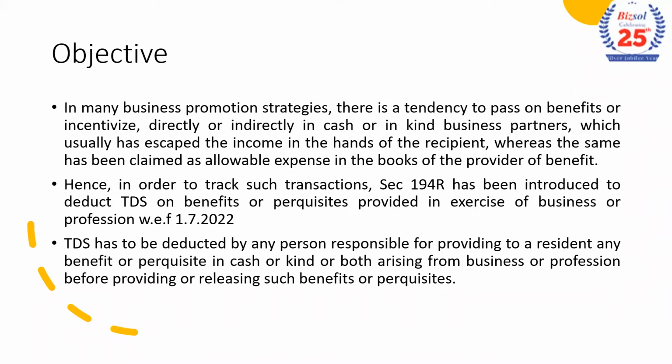In business promotion strategies, there is a tendency to pass on benefits, in cash or kind, to suppliers of services or business partners. These transactions are income in the hands of the recipient under Section 28(4) of the Income Tax Act, under business and profession.